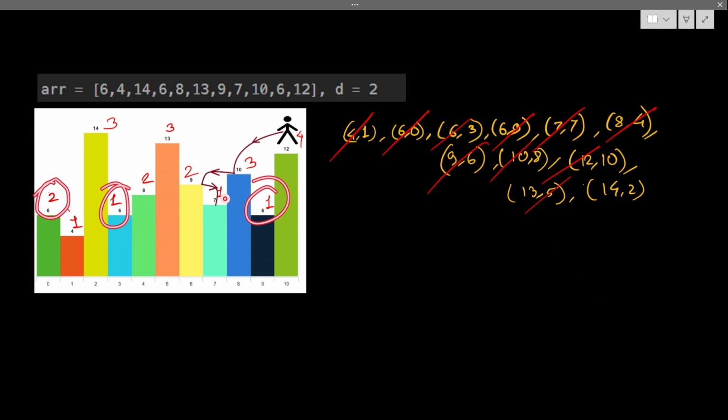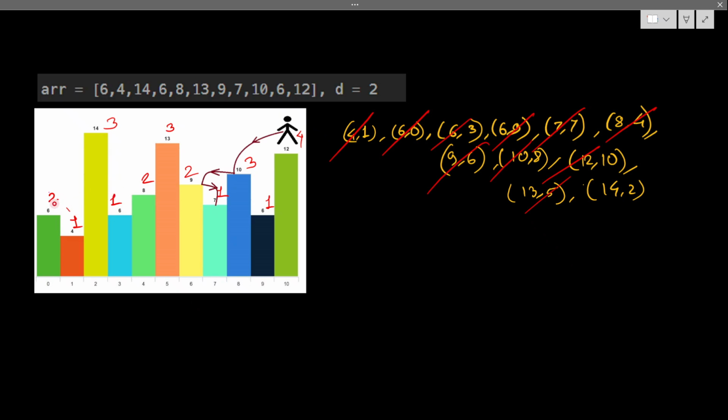You can start with any 6. From this 6, if any smaller value is present on the left-hand side, that is already calculated because I am starting from the smallest one. If there were a 5 in this place, then after 4 I should have calculated that 5, not this 6. So I am calculating this 6 here because I am assuming all the smaller values are calculated. I say smaller, not equal, because the question says I can jump only to a smaller value, not to an equal value.